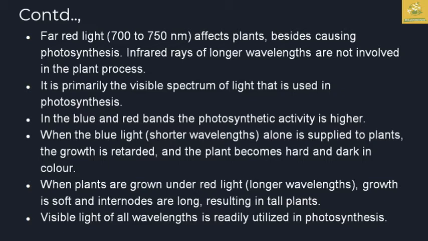In the blue and red bands, the photosynthetic activity is higher than in the other bands. When blue light, the shorter wavelength, alone is supplied to the plants, the growth is retarded, and the plant becomes hard and dark in color. When plants are grown in red light, a longer wavelength, they are soft and the internodes are long, resulting in tall plants in that particular environment. So the visible light of all wavelengths is readily utilized by the plant in photosynthesis.